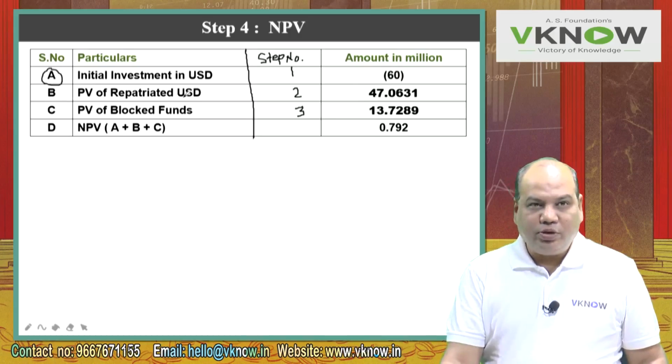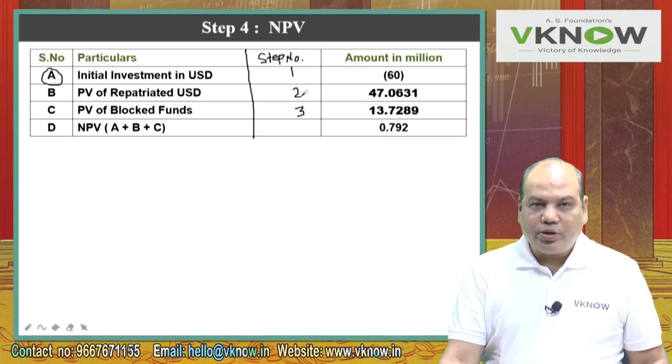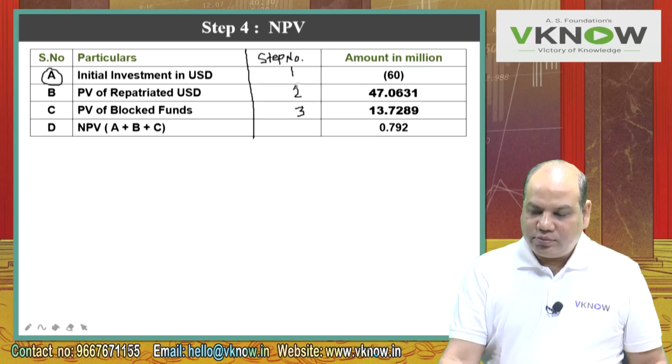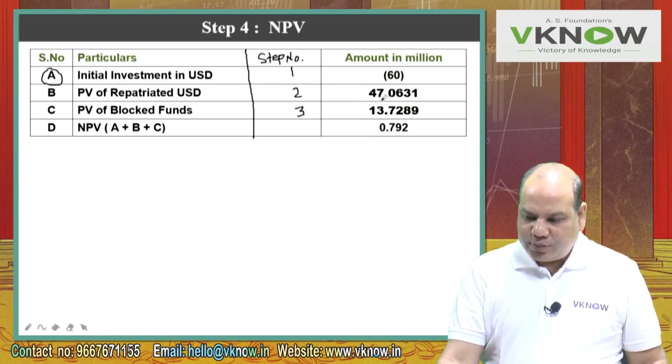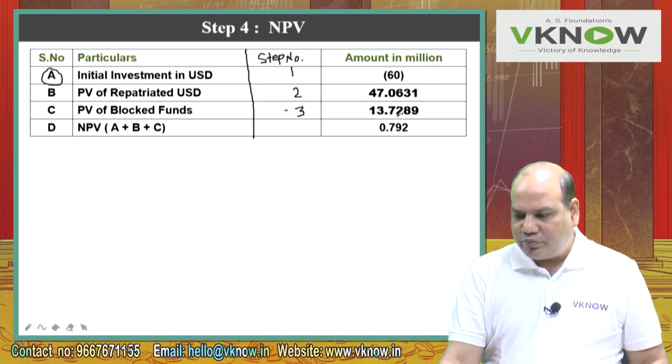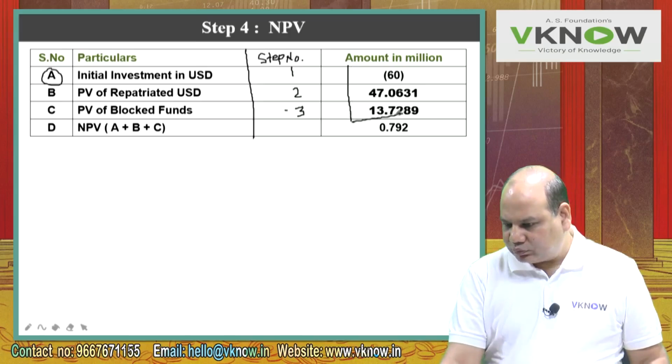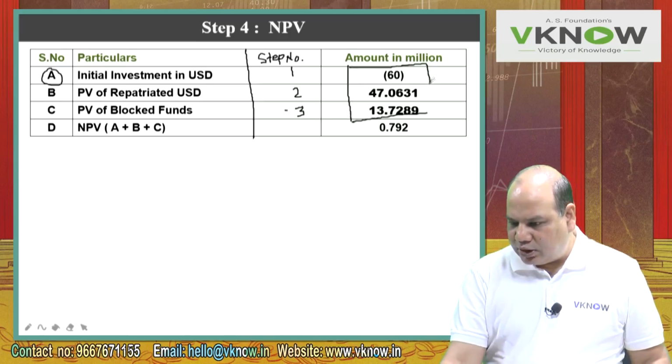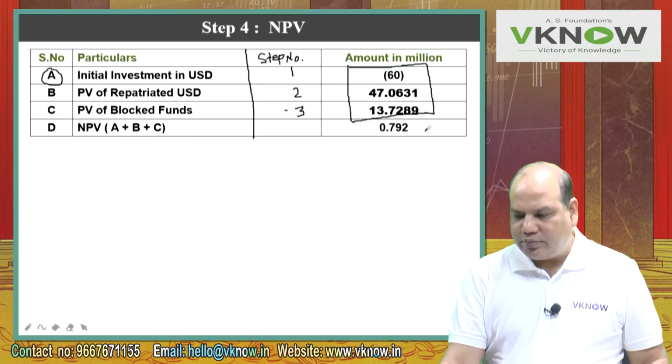B, PV of repatriated USD. Go to step 2 and write 47.0631, very easy. Point C, PV of blocked funds. Step 3, just now we have done, 13.7289. Point D, NPV. NPV is equal to A plus B plus C, which is 0.792.